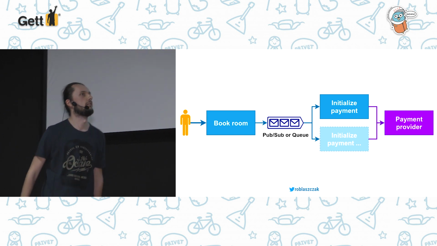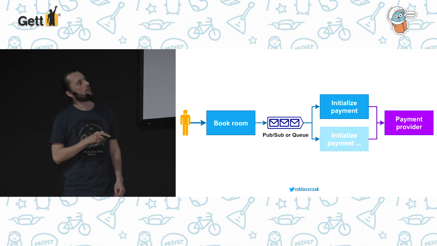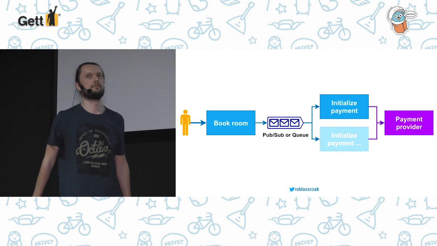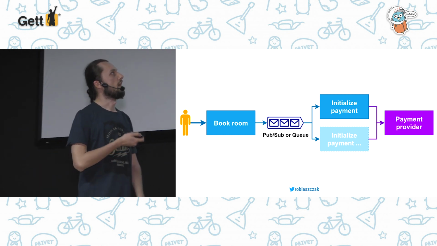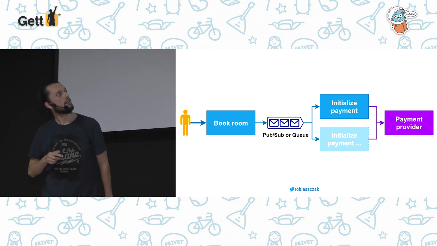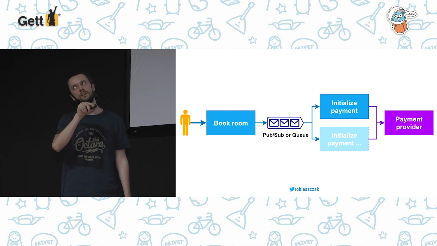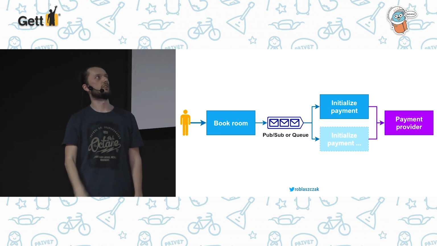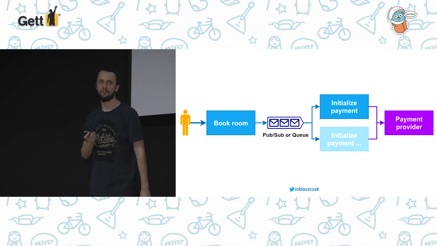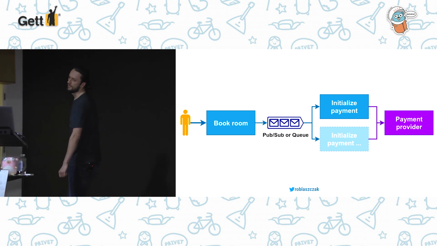And this is our dream architecture. So our dream architecture is that after booking a room, we will send some event or message to the PubSub or a queue. It can be Kafka, RabbitMQ, whatever. And after, we'll initialize this payment in the background. So with this architecture, when the payment provider goes down, our application will still be working, because it's good for us that this payment can be initialized a bit later. So let's go to the implementation.